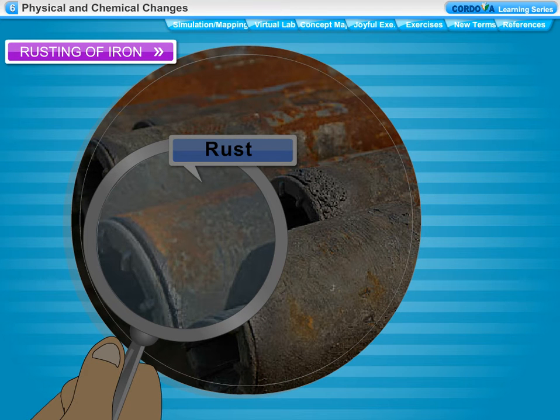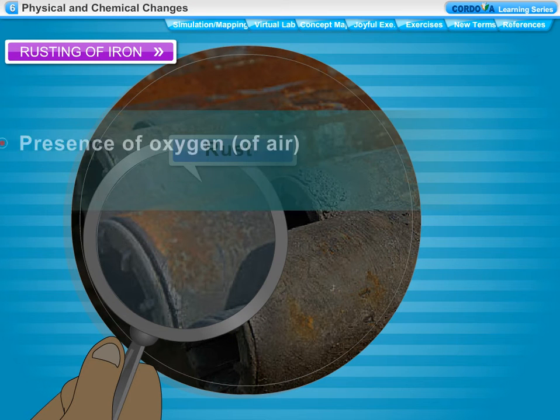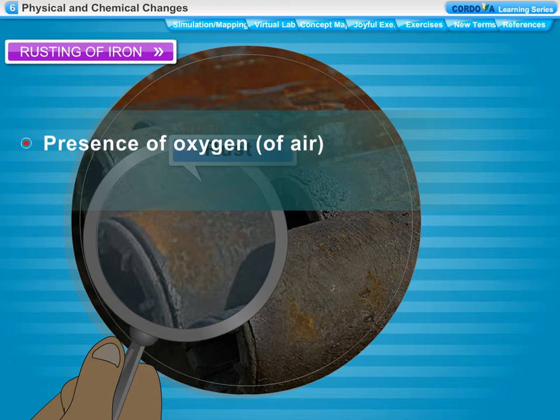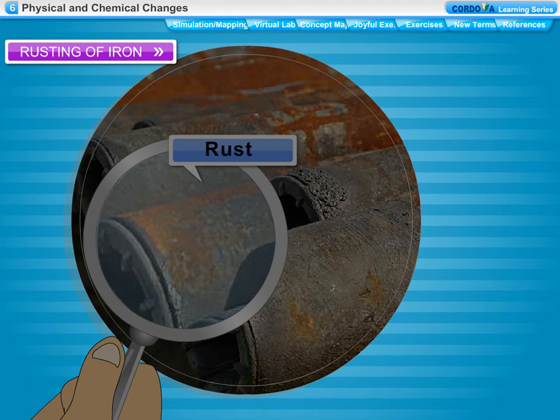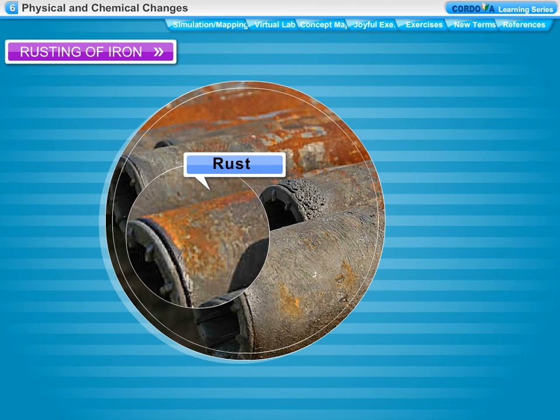The two conditions necessary for the rusting of iron are presence of oxygen of air, and presence of water or water vapor, moisture. During the rusting of iron, iron metal combines with the oxygen of air in the presence of water or moisture to form a mixture of iron oxide and iron hydroxide.